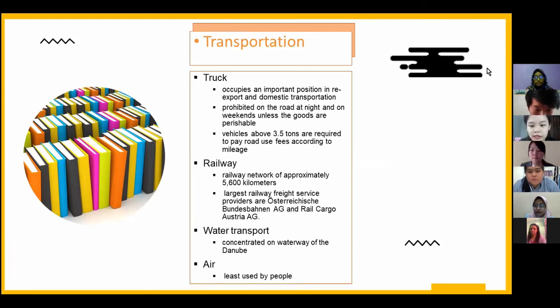Marine transportation is concentrated on the important waterway of the Danube. Goods are also transported by air. However, in Austria, transportation by air is the least used compared to transportation by road, rail, and ship. The airport can provide any service for handling air transportation.